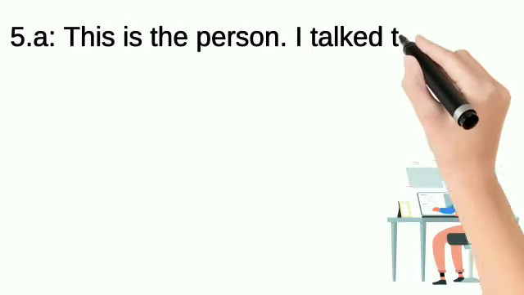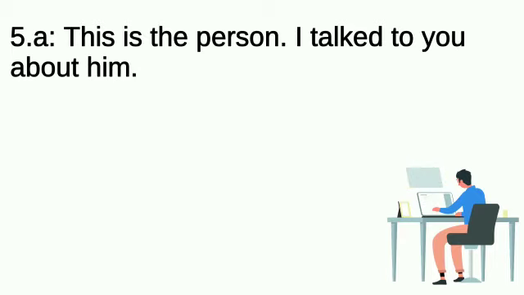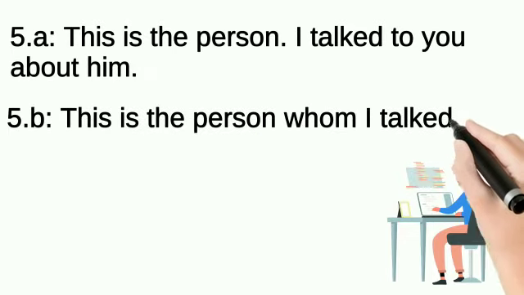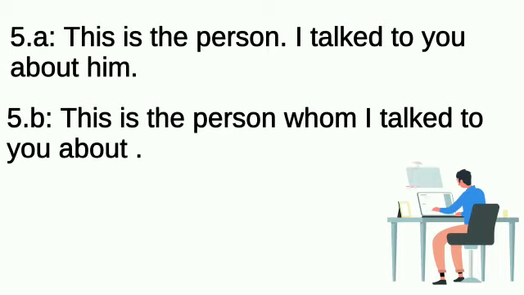Now let us discuss one more example. Example number 5. This is the person I talked to you about him. Now we have to join these two clauses by the relative pronoun whom. This is the person whom I talked to you about. Here in this example, whom substitutes for the personal pronoun him as the object of the subordinate clause.